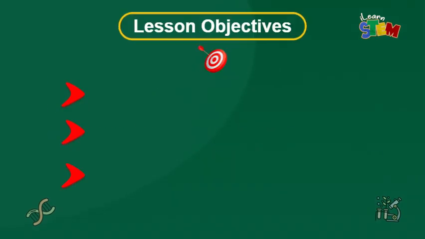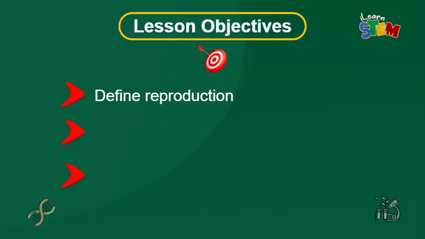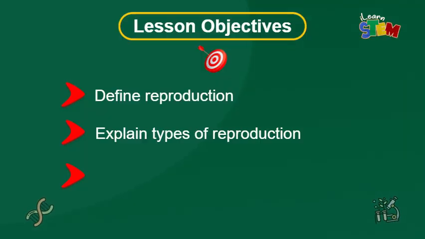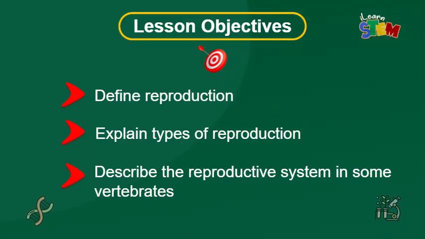Now, let's see the lesson objectives of this lesson. By the end of this lesson, you should be able to: 1. Define reproduction. 2. Explain types of reproduction. 3. Describe the reproductive system in some vertebrates.